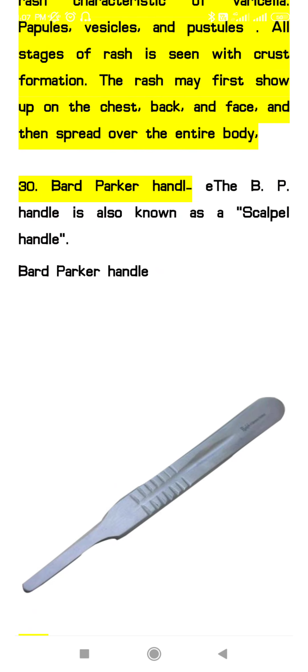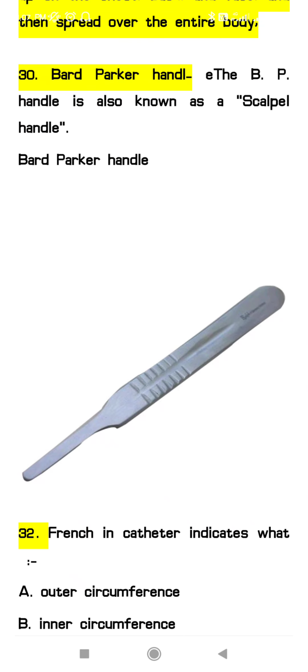Next image is given for the BP handle. It is also known as the scalpel handle, or we can say the blade handle. Okay, this is Bard-Parker handle.